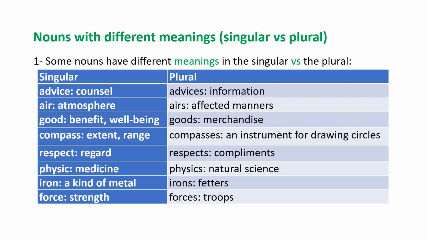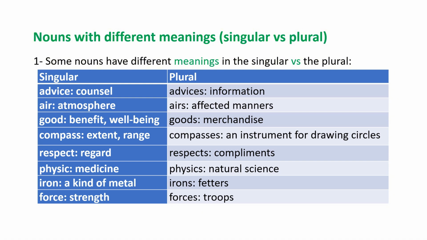Air means atmosphere; airs means affected manners. Good means benefit or well-being, but goods means merchandise. Compass means extent or range; compasses means an instrument for drawing circles.